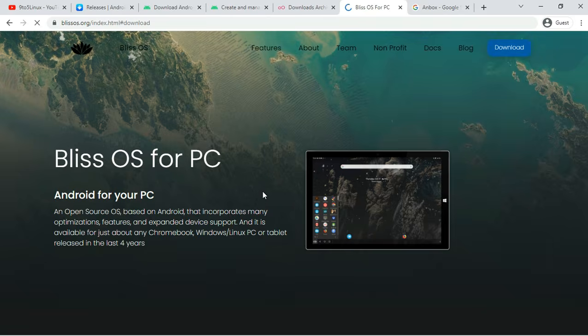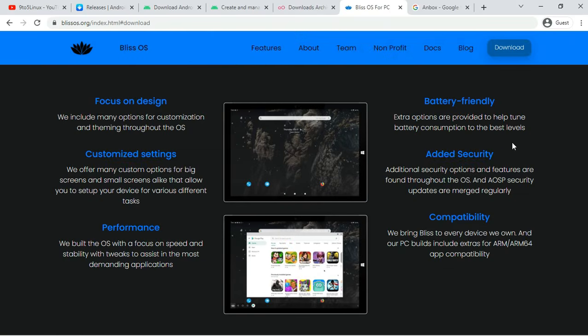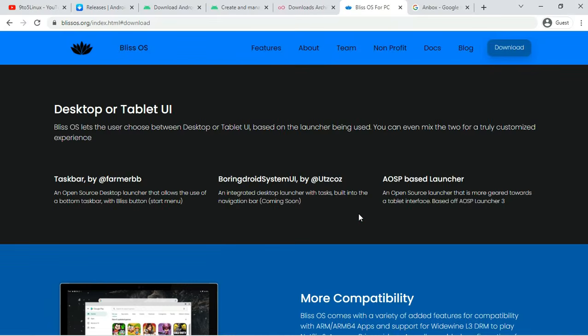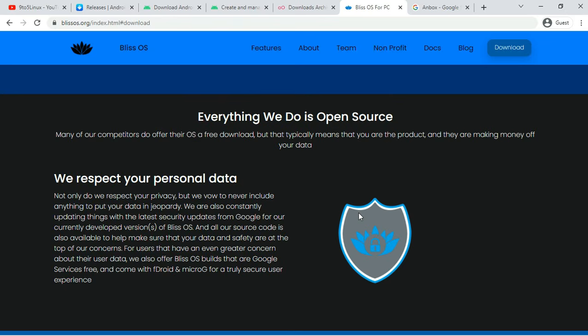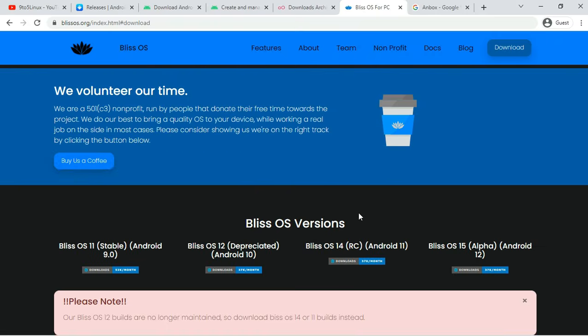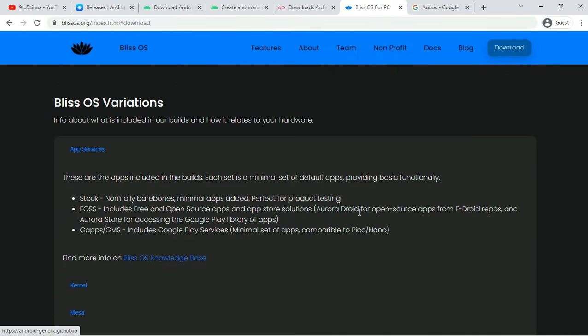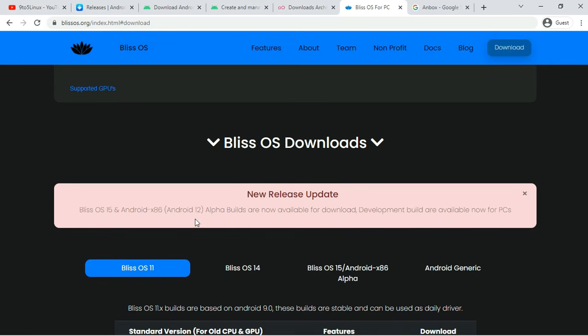Key features of BlissOS. Number 1. Polished design. Number 2. Network and Wi-Fi. Number 3. Google Play Store. Number 4. ARM applications. Number 5. Available for both mobile and tablet. To run ARM and ARM64 based applications, you can try the latest beta version of BlissOS based on Android 10.